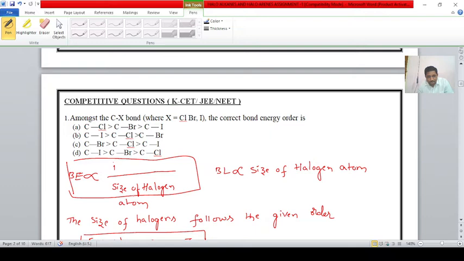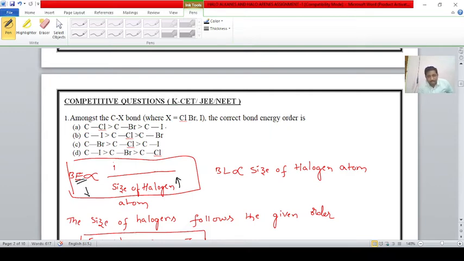As the size of the halogen increases, bond energy decreases, because both are inversely proportional to each other. The largest halogen has the lowest bond energy, and the smallest halogen has the highest bond energy.